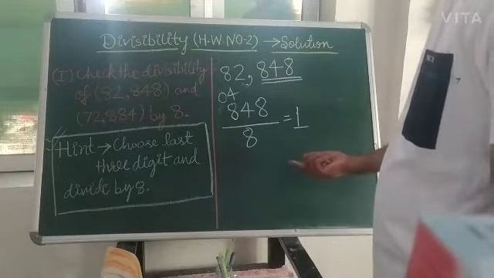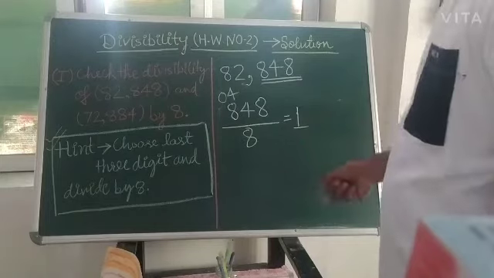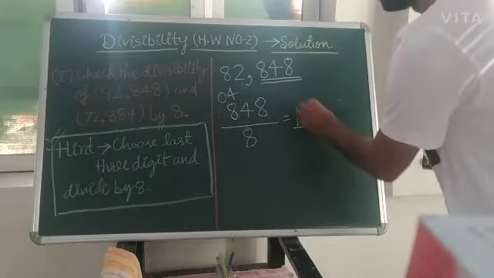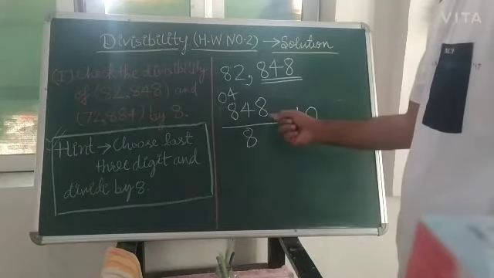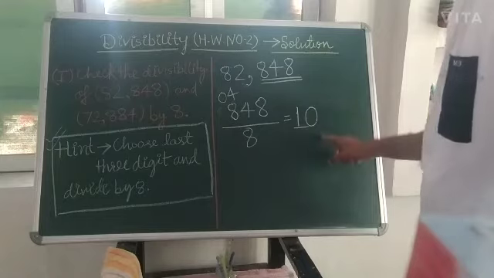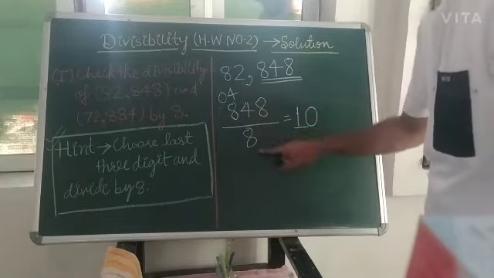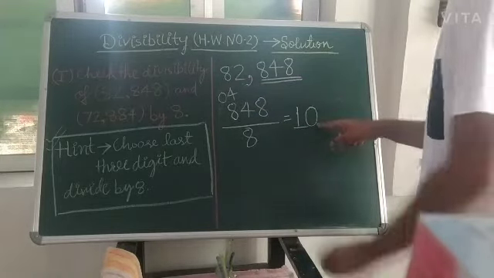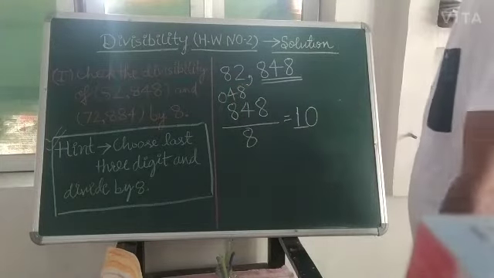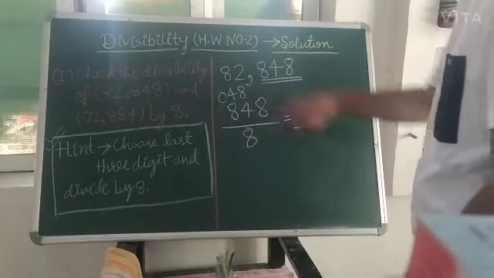If we want to bring down the next number, we have to put 0 here, then only can we bring the next number. Why are we putting 0? Because this number is less than this. So put 0 to bring down the next one. So 8 6s are 48.